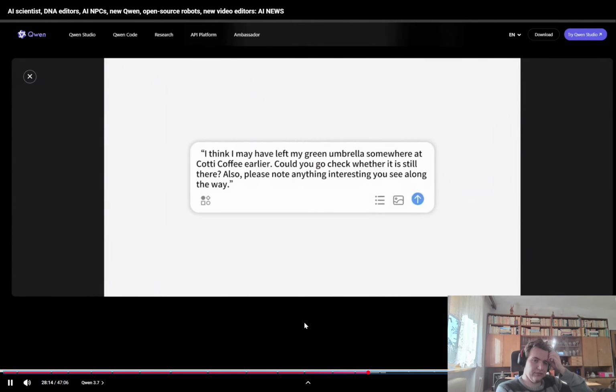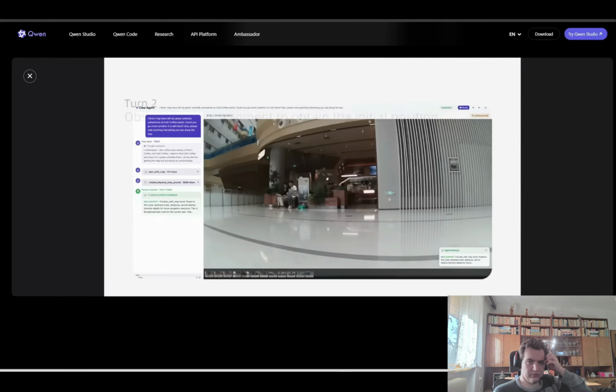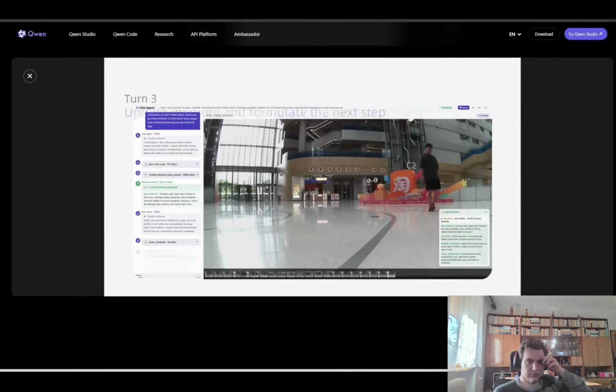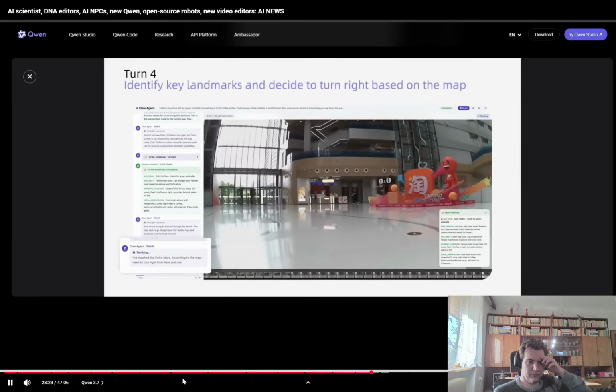The other thing is, this also has vision capabilities, so this can analyze images and video. For example, you can plug Qwen 3.7 into this robot dog and get it to analyze the camera in real time to decide how to navigate across this environment. So you can also embed Qwen 3.7 into the brain of robots.